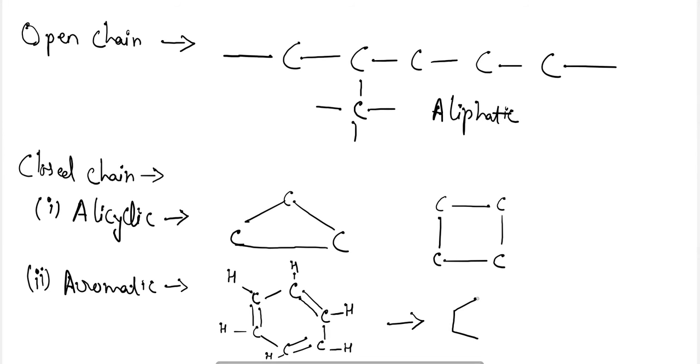The bond line representation for benzene can be like this, or it can also be represented by a structure like this, and it is termed as benzene.